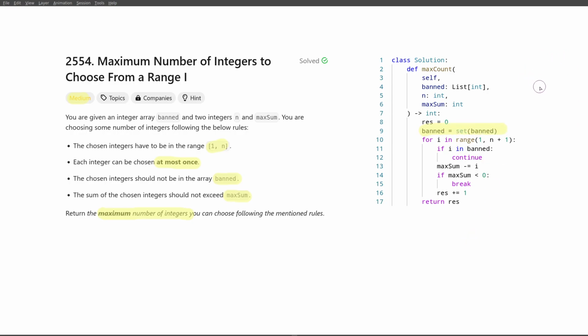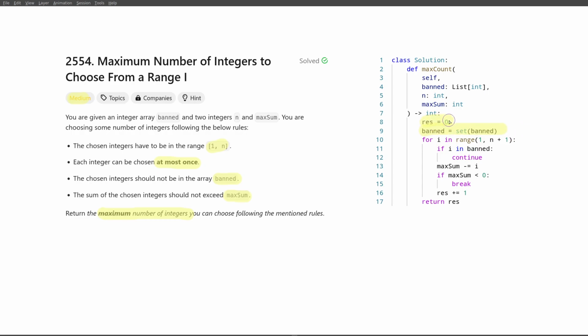We could also sort the list of banned numbers, and then we would have to binary search, but really we wouldn't have to binary search because we can just go with a single pointer and go to the left, though it would still be an n log n solution. Because sorting is n log n, and whether then you perform in linear time or again n log n, because you have n elements for which you binary search, the complexity would still be n log n, but here the complexity is O of n, although I'm always a bit wary about using sets and other hash sets, hash maps, because while they have constant time operations, they sometimes have those operations be pretty slow.